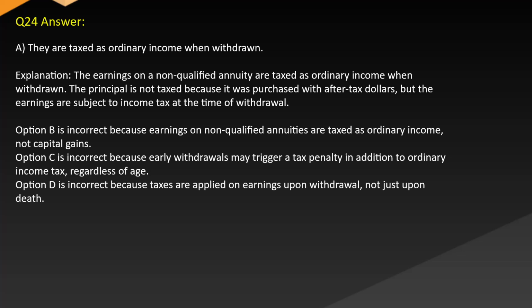Option B is incorrect because earnings on non-qualified annuities are taxed as ordinary income, not capital gains. Option C is incorrect because early withdrawals may trigger a tax penalty in addition to ordinary income tax, regardless of age. Option D is incorrect because taxes are applied on earnings upon withdrawal, not just upon death.